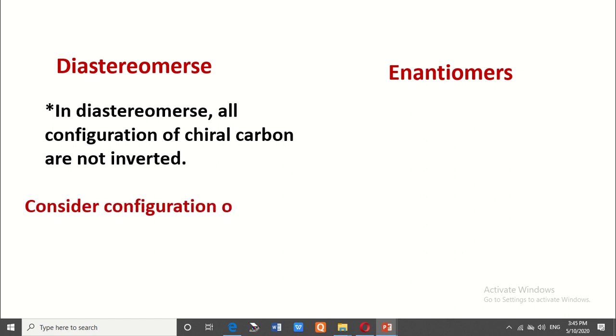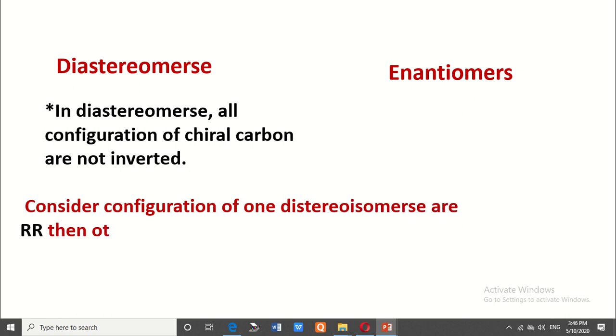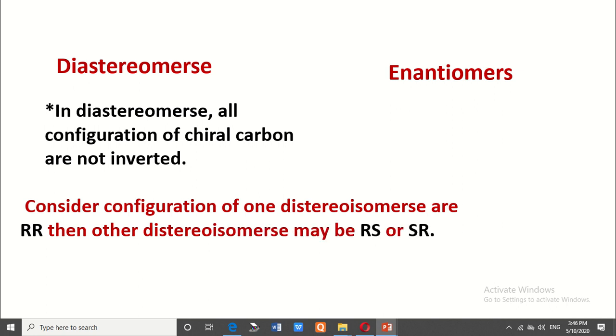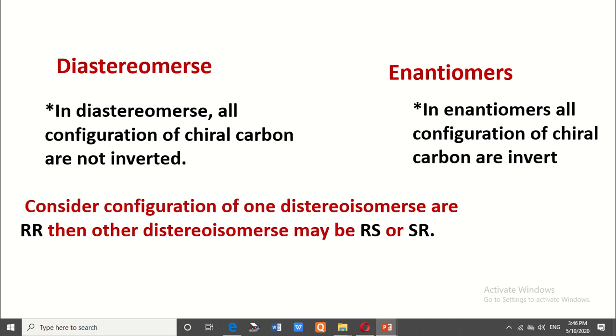If one diastereomer has configuration RR, then the other diastereomer configuration may be RS or SR. But in the case of enantiomers, the configurations of all chiral carbons are inverted, meaning changed.